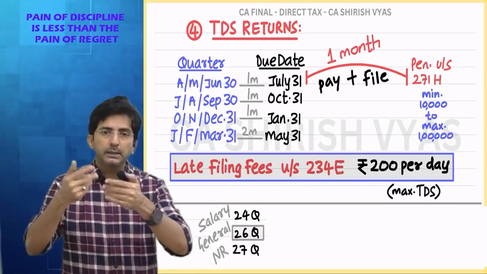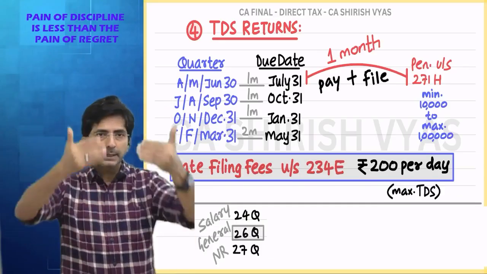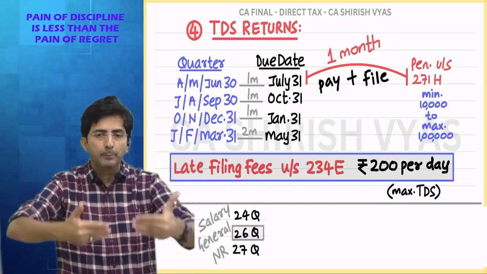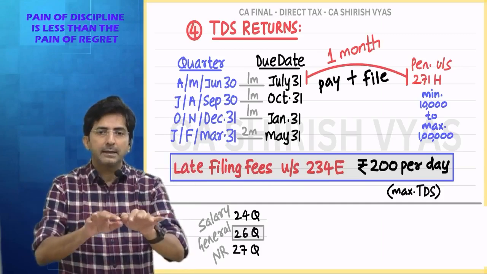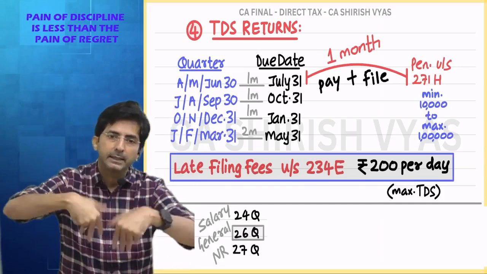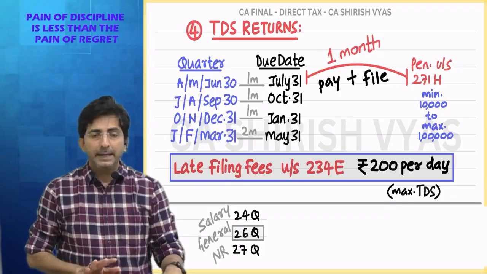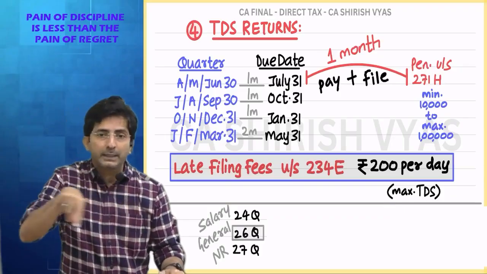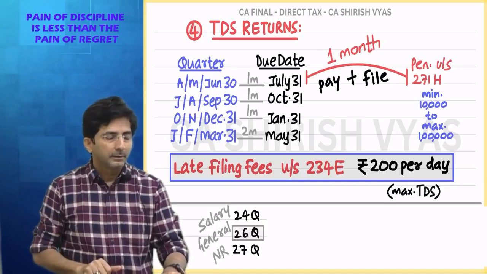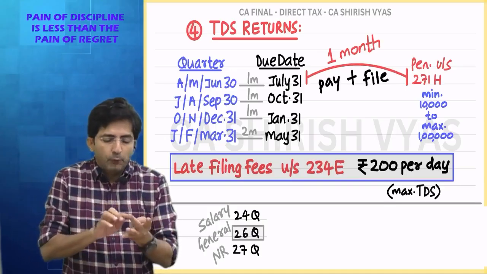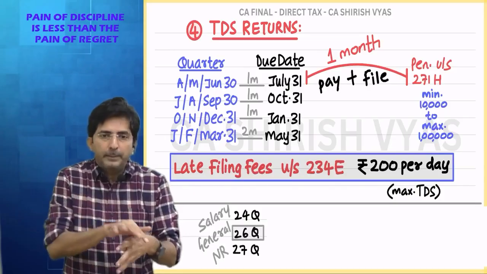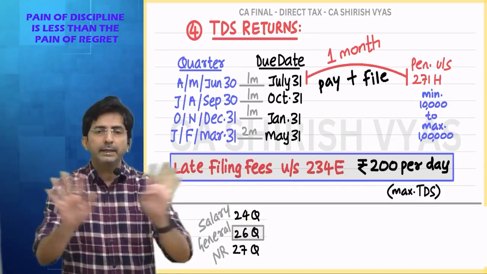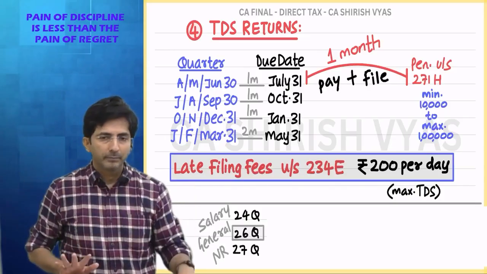Because when you deposit the TDS compulsorily online, there is one challan which you will see on the computer. So fill that challan, and that challan is deemed as return also. Then separately filing of return is not required for these four cases. See what I am trying to say, under these four sections where government is guilty of keeping TDS, filing of TDS return is not required.